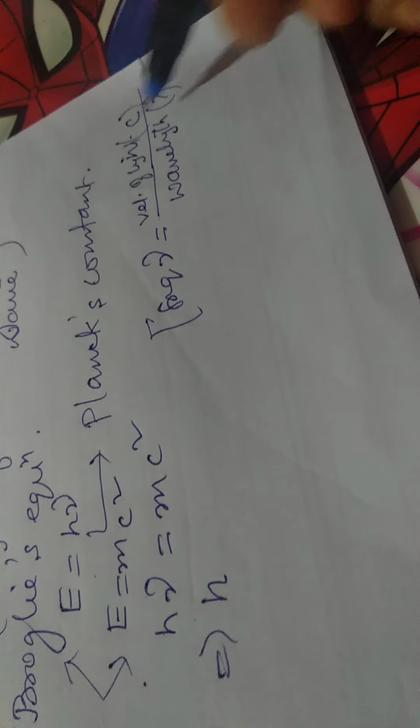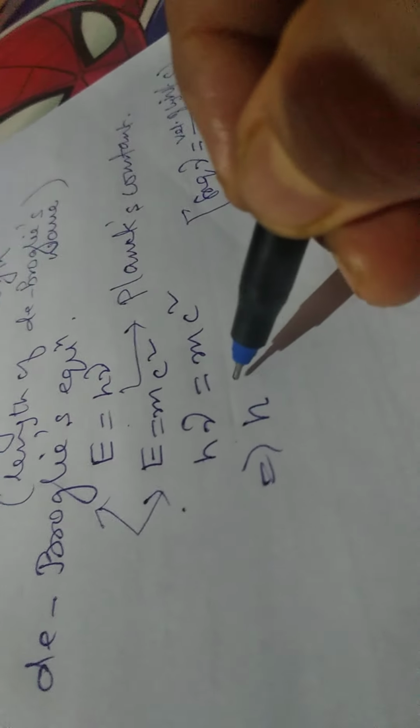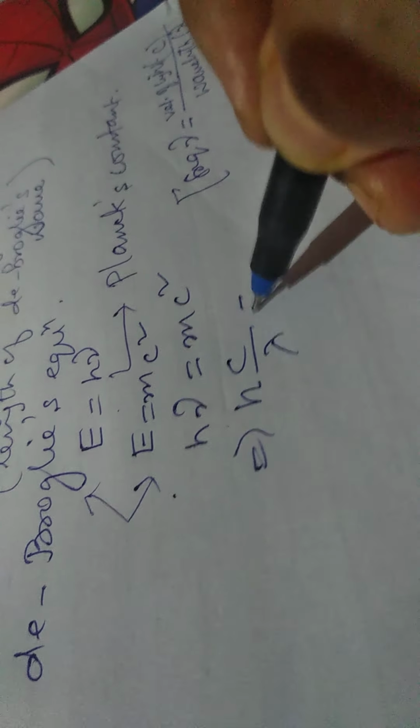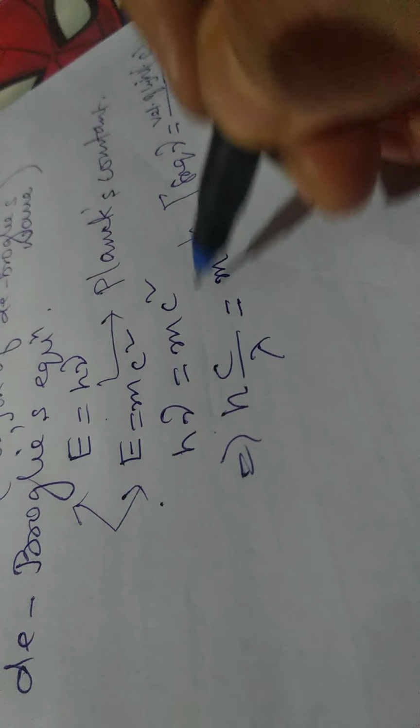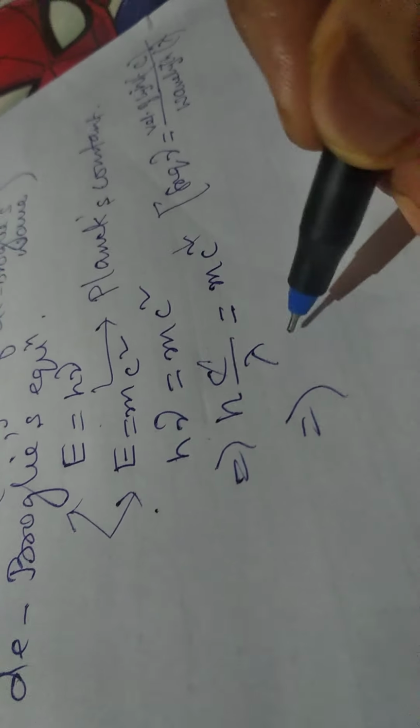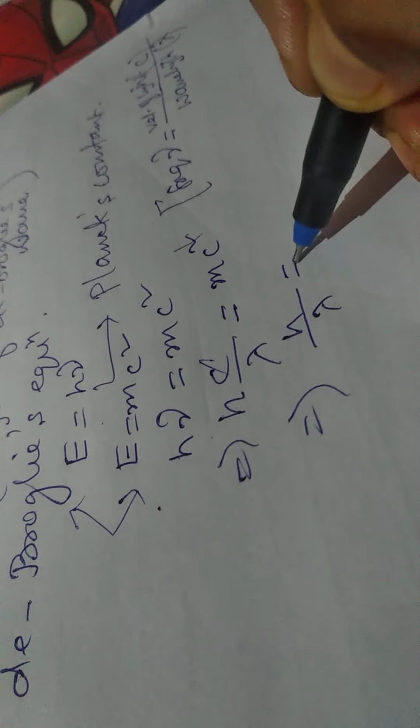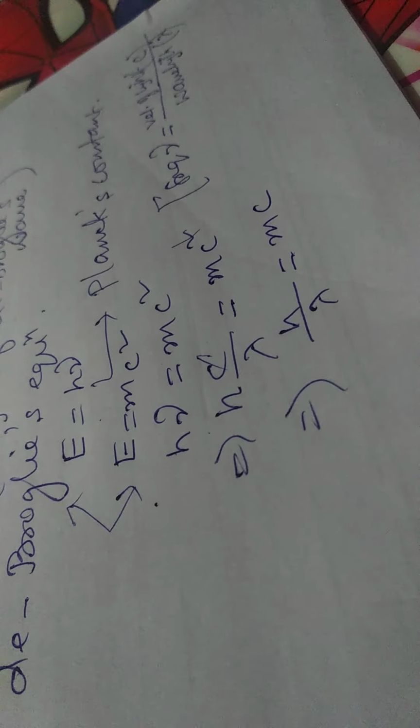So nu is equal to c by lambda, and we can write h c by lambda equal to mc square. One c cancels, so what remains is h by lambda equal to mc.